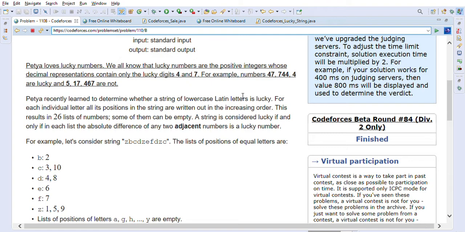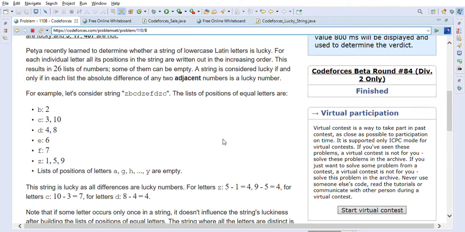Peter recently learned to determine whether a string of lowercase Latin letters is lucky. For each individual letter, all its positions in the string are written out in increasing order. This results in 26 lists of numbers. Some of them can be empty. A string is considered lucky if and only if in each list, the absolute difference of any two adjacent numbers is a lucky number. So they have given us one example here.